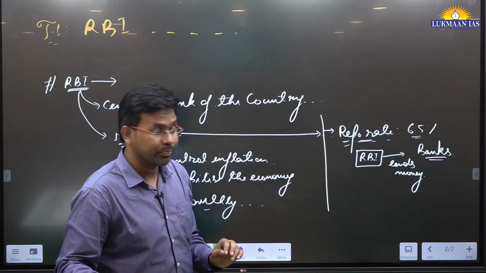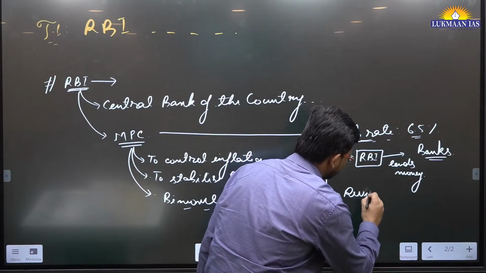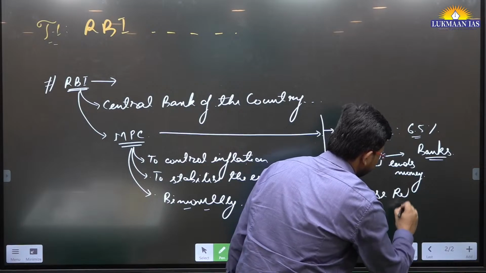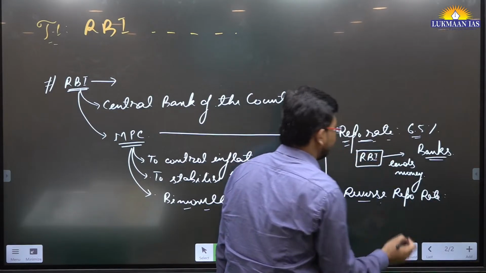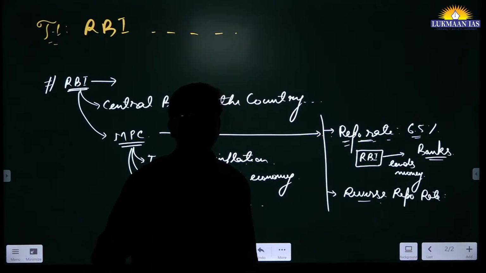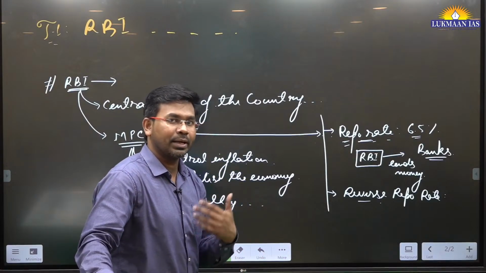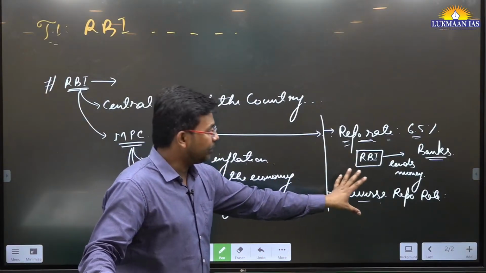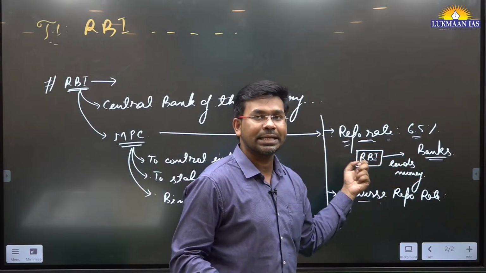rate. Apart from this, there is another rate which is known as reverse repo rate. What is reverse repo rate? In case of reverse repo rate, what happens? The Reserve Bank of India borrows money from the banks.